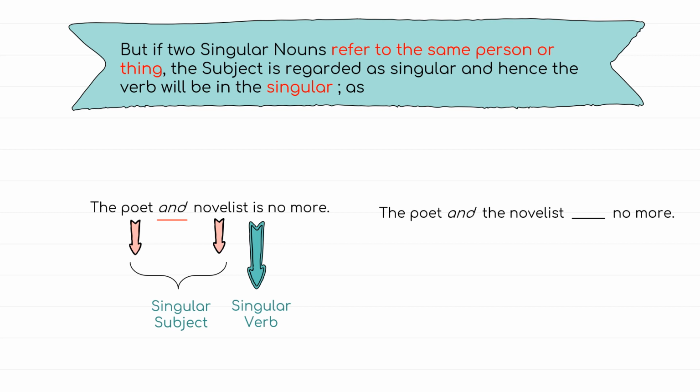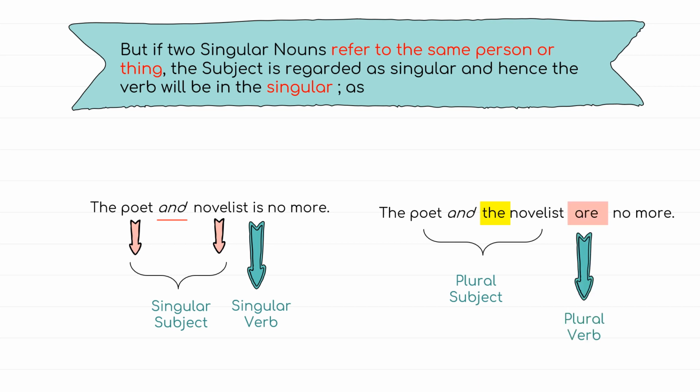But in this sentence, when we placed the word the before the novelist, we clearly indicate that we are talking about two individuals. Hence, the subject will be plural and the verb too will be in the plural form.